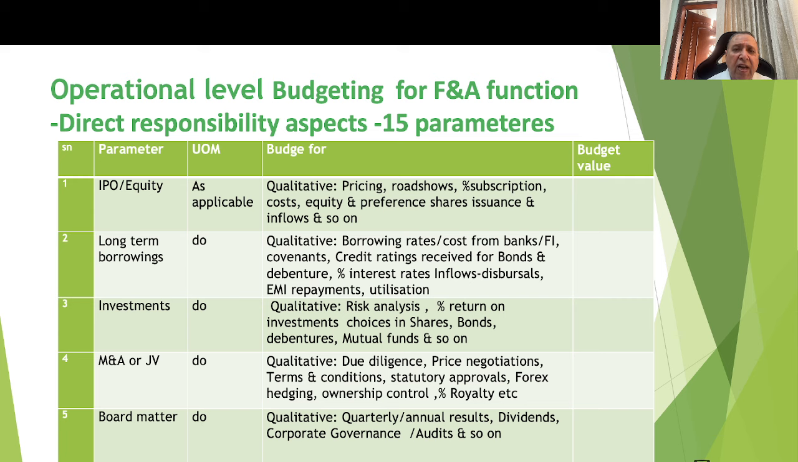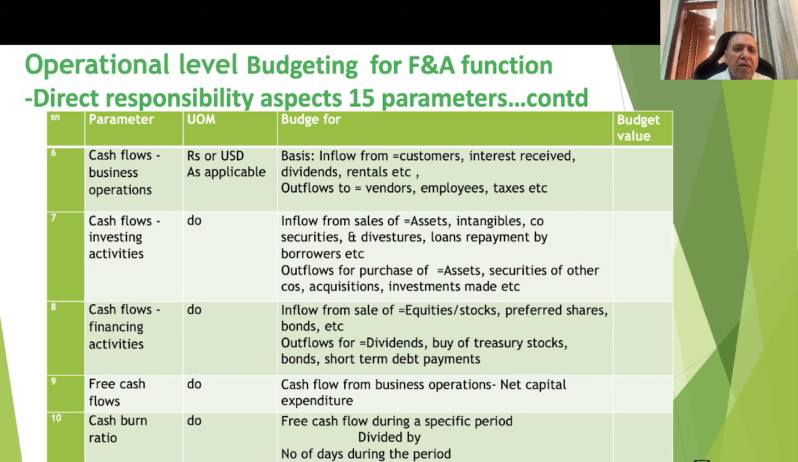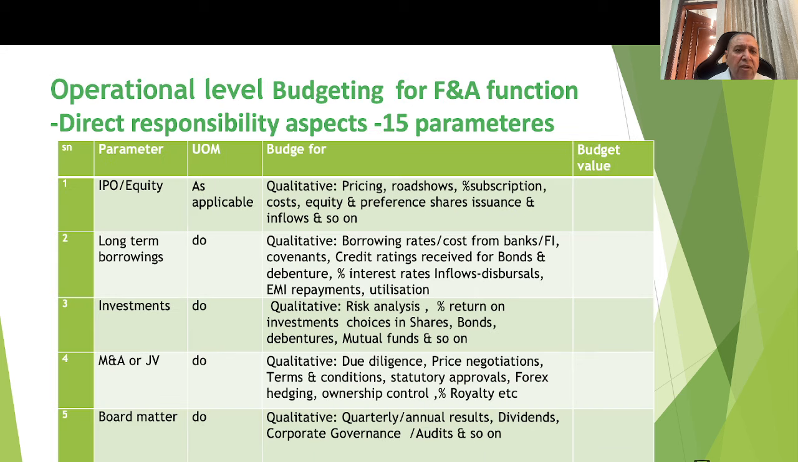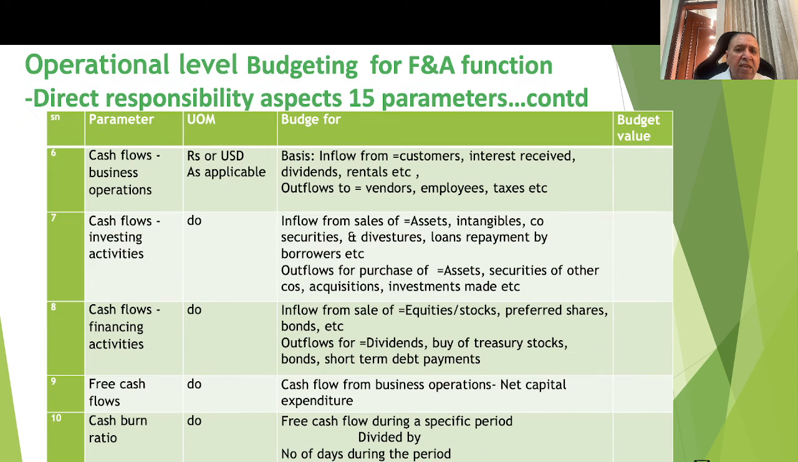Whichever is possible to have a quantitative parameter can be shifted to the quantitative aspect. The next parameters are like cash flow from the business. This is where point numbers 6, 7, 8, which I had mentioned in the previous slide, if you please recall. Here I had said that serial numbers 6, 7 and 8 are for the cash flow from operations, financial activities and investing activities. So points 6 and 7 are the various components of the cash flows.